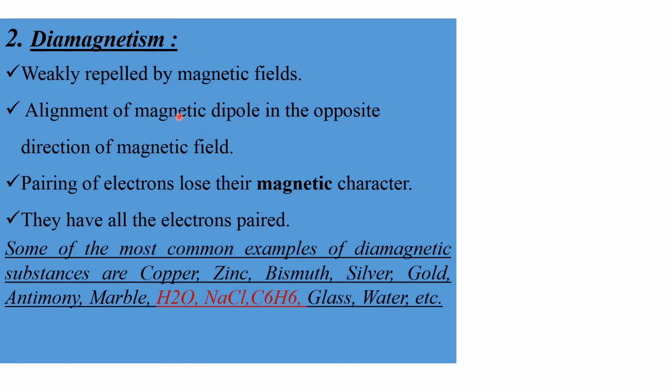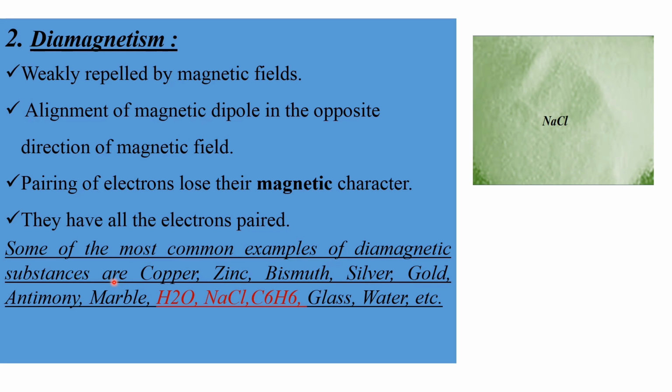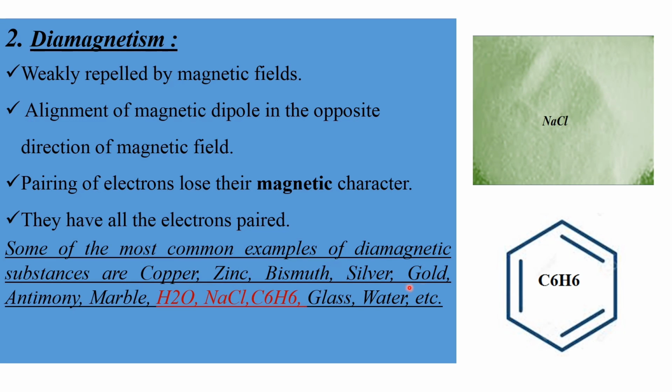And now the second is diamagnetism. Diamagnetic substances are weakly repelled by a magnetic field, with alignment of magnetic dipoles in the opposite direction to the magnetic field, and pairing of electrons makes them lose their magnetic character. They have all electrons paired, and some of the most common examples of diamagnetic substances are copper, zinc, bismuth, silver, gold, antimony, marble, water, NaCl and benzene. This is an example of diamagnetism.